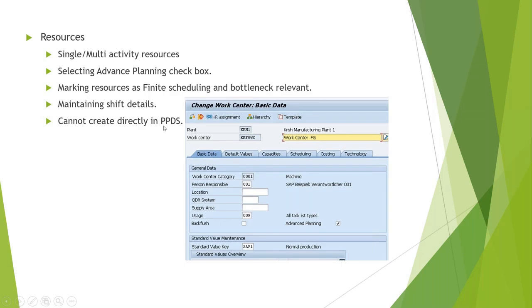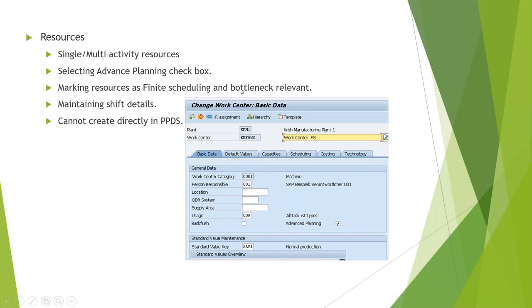All the resources which PPDS uses are always finite scheduling, because if you don't mark it, the resource will be considered an infinite resource and the scheduling will be done on it infinitely. So we have to mark every PPDS-relevant resource as a finite resource. Mainly the critical resources used in your production, finished product planning and the semi-finished products are integrated in PPDS.